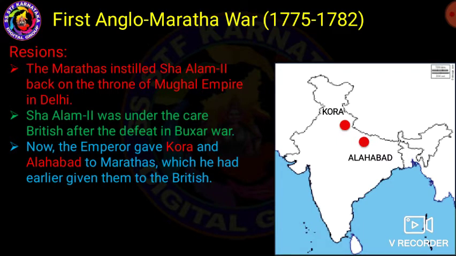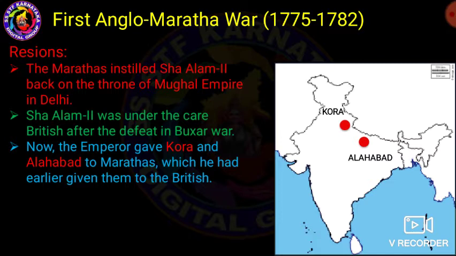Understand? Because of Maratha support, he again came to the throne of Delhi. My dear students, he was under the care of the British after the Battle of Buxar.